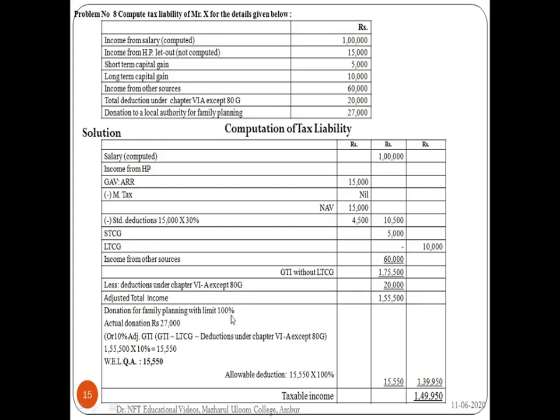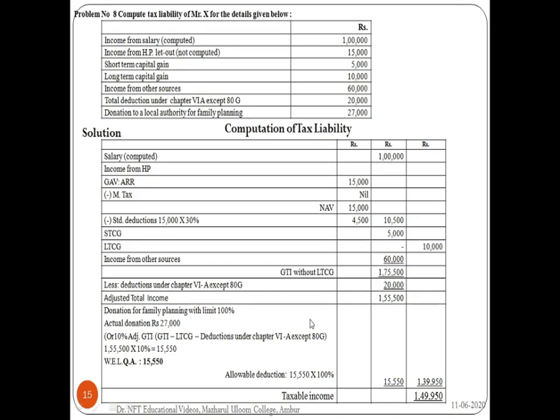Allowable deduction is at 100% limit. So 15,550 into 100% is 15,550. From the adjusted gross total income, if you deduct the donation of 15,550, you get 1,39,950. This is the adjusted income. Along with this, if you add 10,000, you get the taxable income of 1,49,950. With this, we have computed the taxable income.